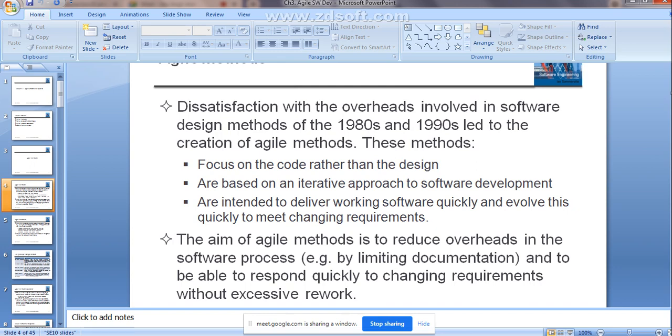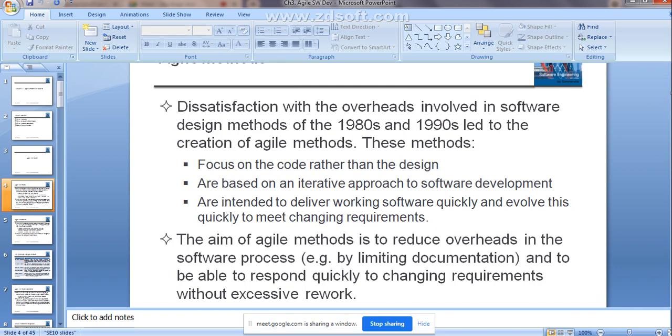That means whenever you were going to develop software before the agile process, there was a lot of overhead. If you came up with a new requirement and wanted to do a modification, it was not an easy thing earlier. You needed to understand the requirement very well, and only then could you go for the software development. Because of dissatisfaction with such overheads, to overcome that drawback, the agile methods were created.